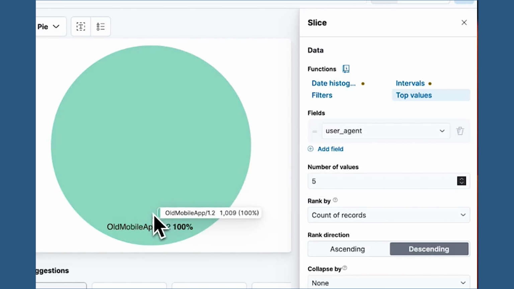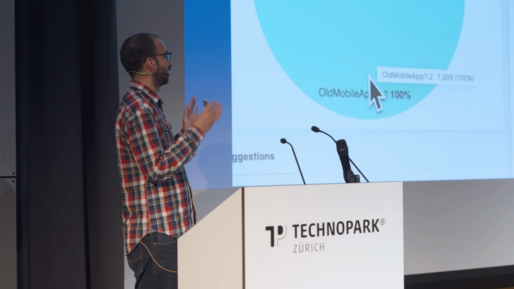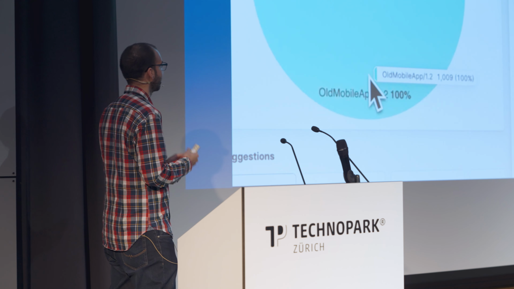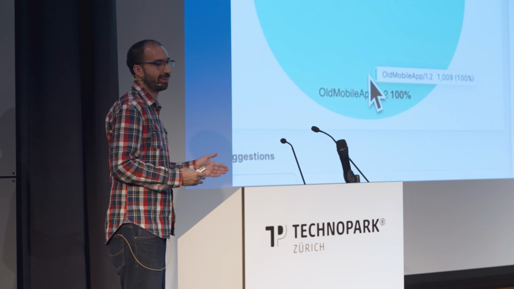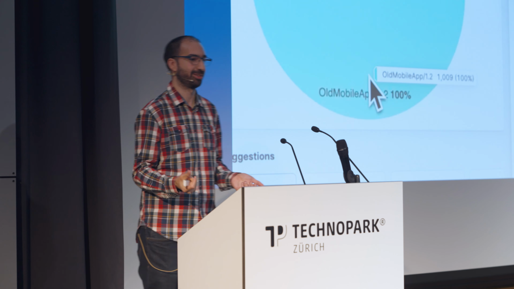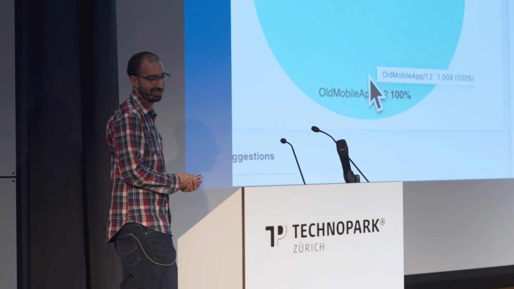There we go. So we figure out that all our requests that are hitting the legacy controller are coming from our old mobile app. And we can't take the iPhones away from people, so we just have to retire them.